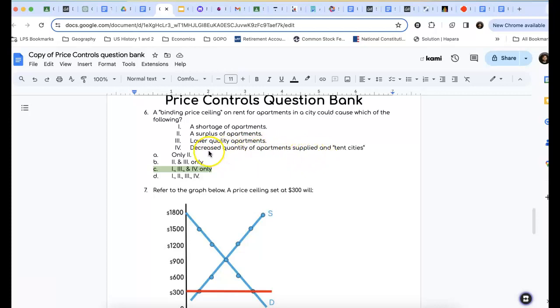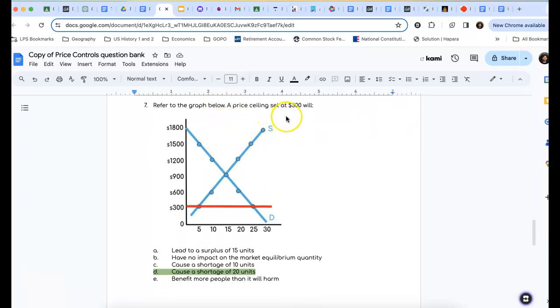Well, that's true. If landlords can't make a whole lot of money, they're probably going to sell or convert a lot of their rental apartments into condos, and that'll take rental units off the market. But also prospective property companies that were thinking about building rental units aren't going to do that anymore. So you're going to see a decreased quantity of apartments supplied. And in some major cities, I know it kind of sounds silly here, but you have a situation where you have tent cities, right? And we've heard about these before, specifically in places like California and Oregon. We've seen that before, because people can't find places to live.